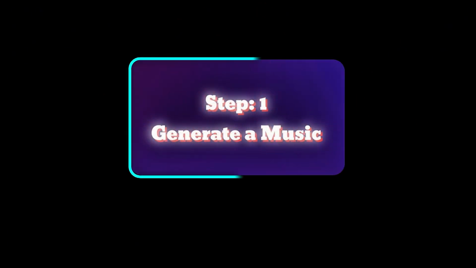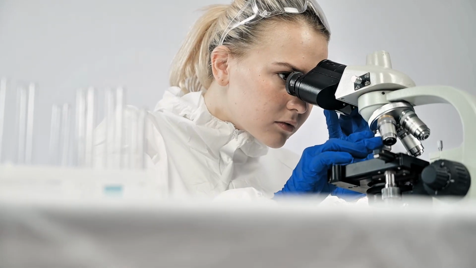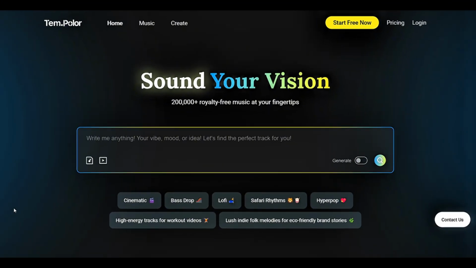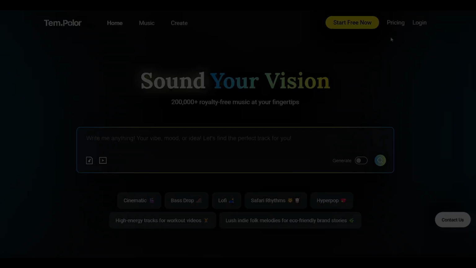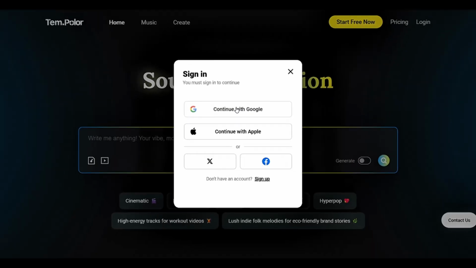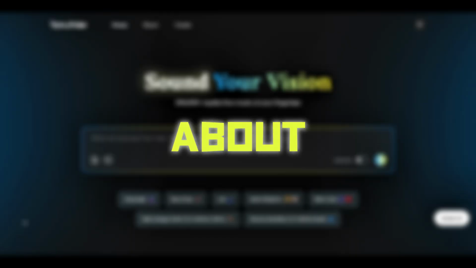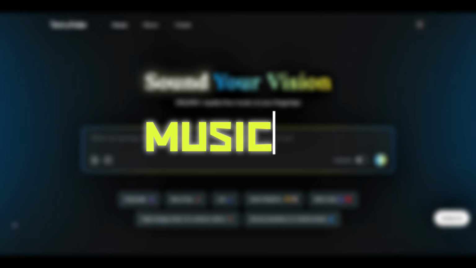Step 1. Generate a music. After conducting deep research, I discovered this fantastic AI website called Tempolor AI. Go to the website using my description link and just sign up with your Google account. One thing I heard about this AI website, it has the ability to create music in 3 ways.